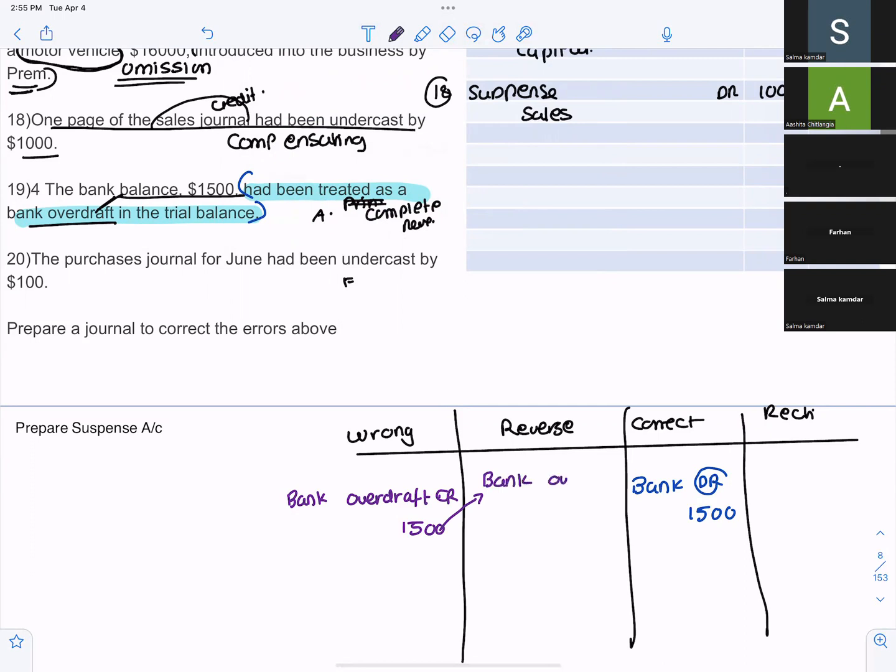Bank overdraft debit. When I do the rectification entry, I will club the reverse and the correct.